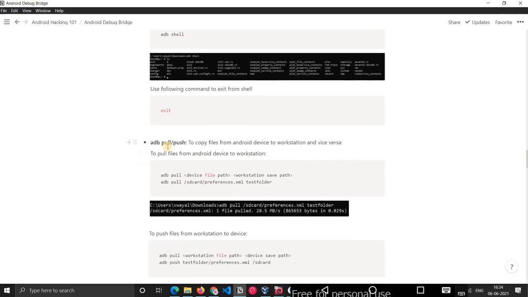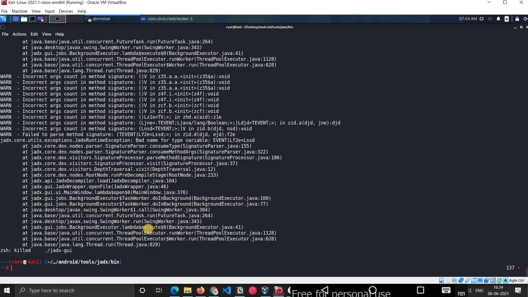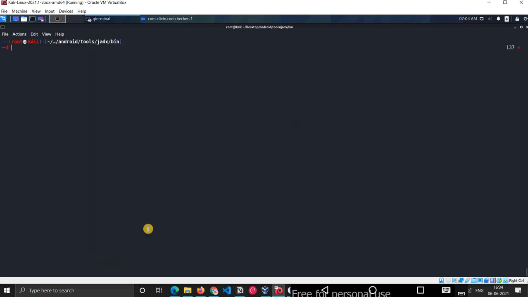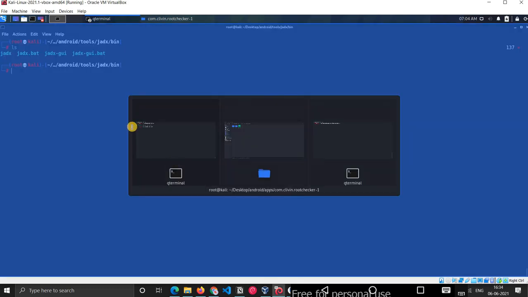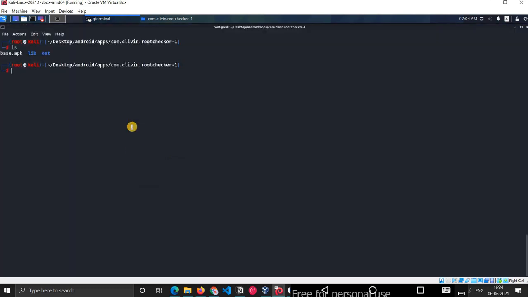Yes, exit. Now how can we push some files inside the device? For that, let me create one. Okay, let me create a test file.